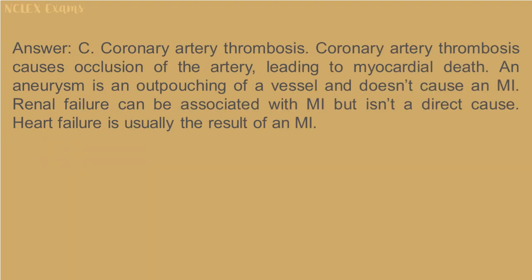Answer: C. Coronary artery thrombosis. Coronary artery thrombosis causes occlusion of the artery, leading to myocardial death. An aneurysm is an outpouching of a vessel and doesn't cause MI. Renal failure can be associated with MI but isn't a direct cause. Heart failure is usually the result of MI.